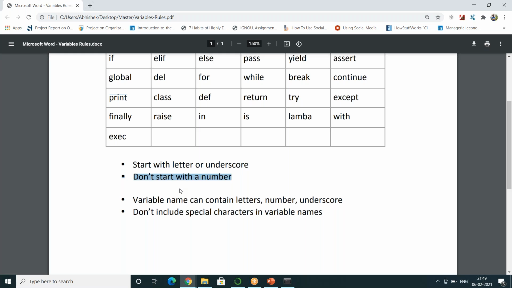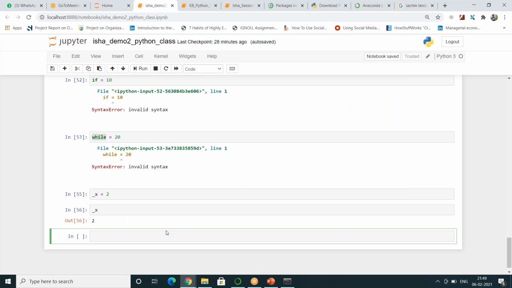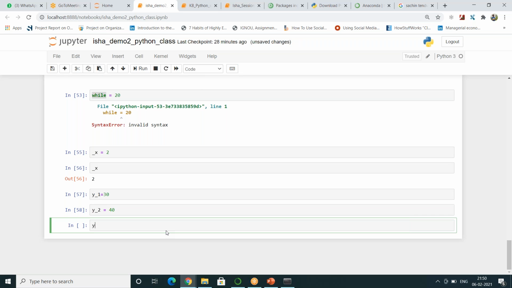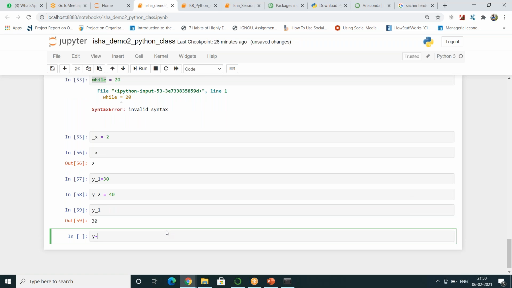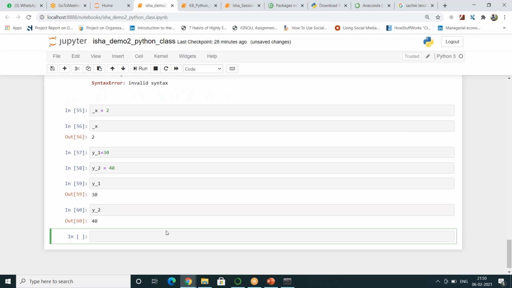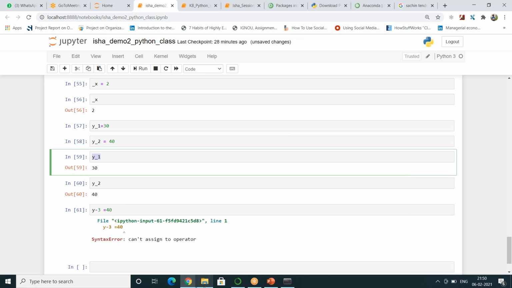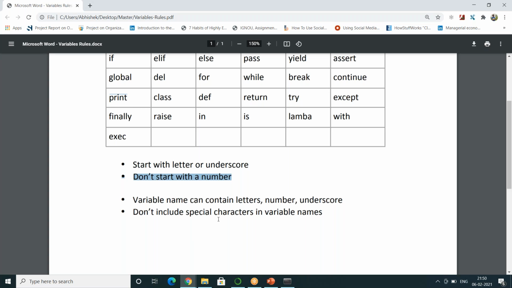But don't start with a number, and a variable name can contain underscores. Suppose you have y1 is equal to 30, y underscore 2 is equal to 40. You can do this. So if you run y1, it gives 30, and y2 is equal to 40. But don't do something like y-3 is equal to 40. This will not work. So you cannot do this. Variable definition should go by these rules only within Python.